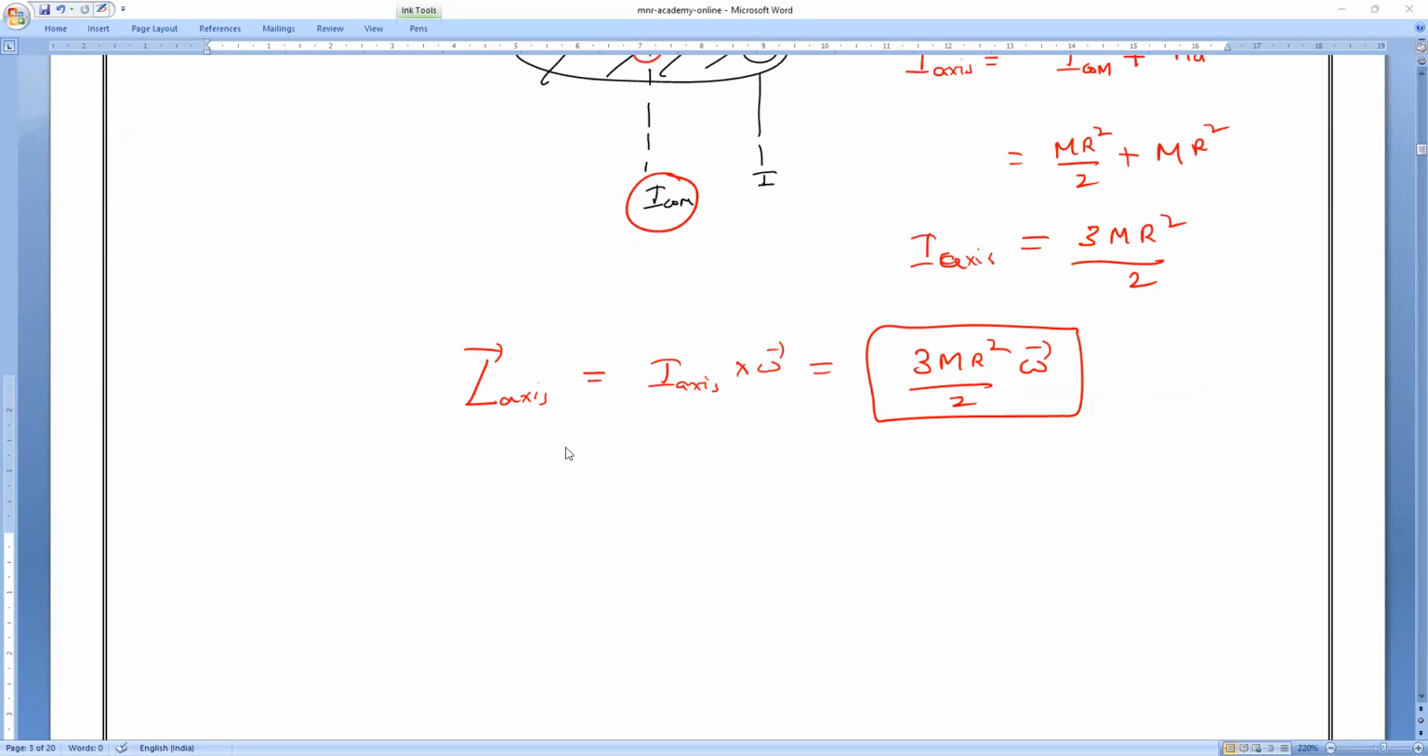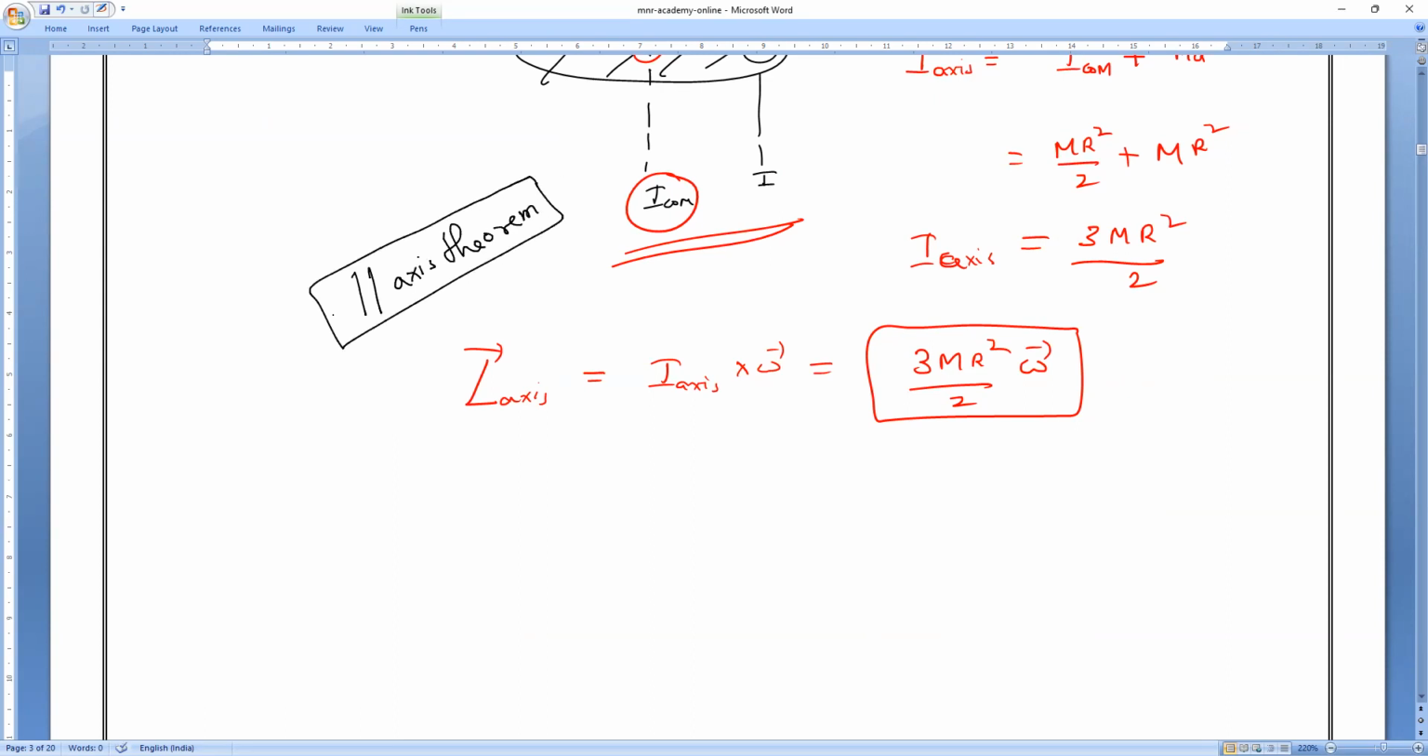Okay, so we'll go with the next one, everyone. What is the theorem we are using here in this case for finding the moment of inertia? Anybody? Which we already studied. Parallel axis theorem. Yes, parallel axis theorem. We have learned already the parallel axis theorem and the perpendicular axis theorem. So always keep it in mind.